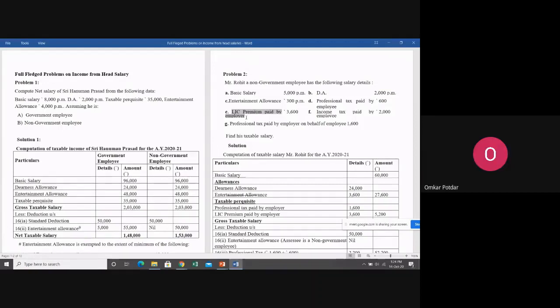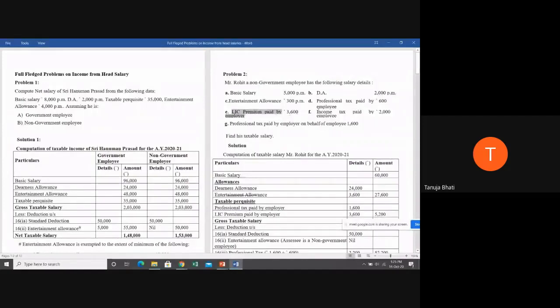This is an obligation of the employee, that is Mr. Rohit has to actually pay it, but it is paid by the employer. So it is a benefit, so it is a perquisite. That is the reason this has to come under the heading of perquisites, which we have already seen in a previous lecture, students. Any obligation of the employee which is paid by the employer is nothing but a perquisite, and it is taxable in case of all employees.